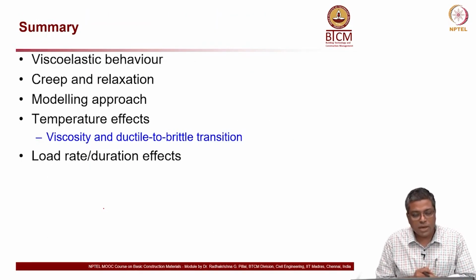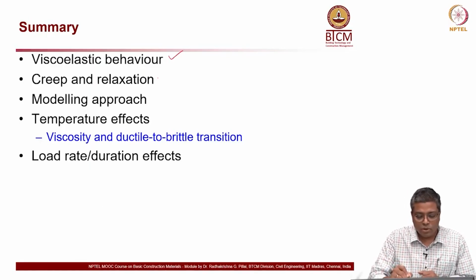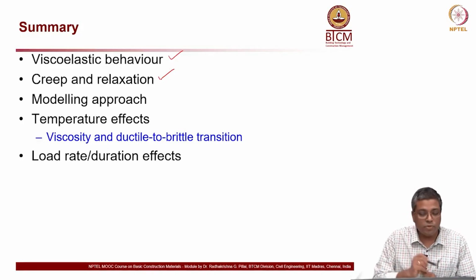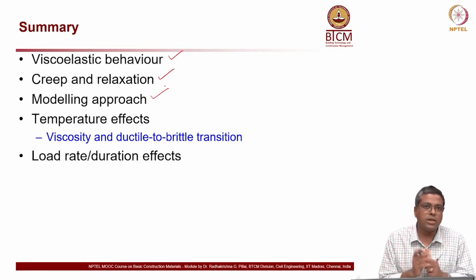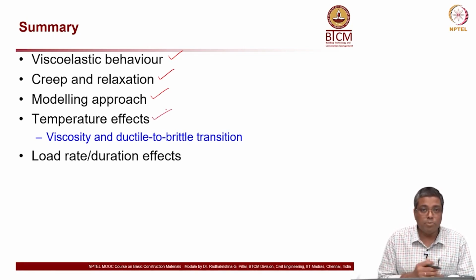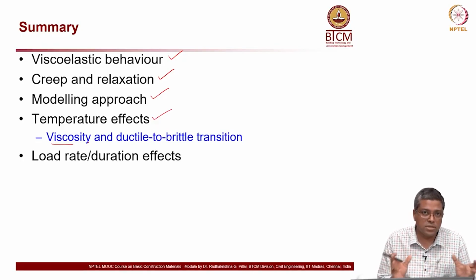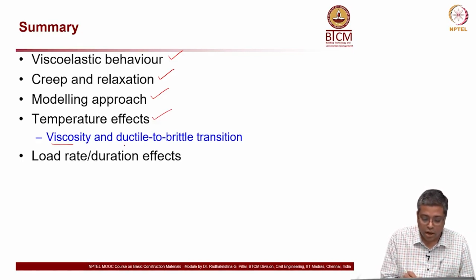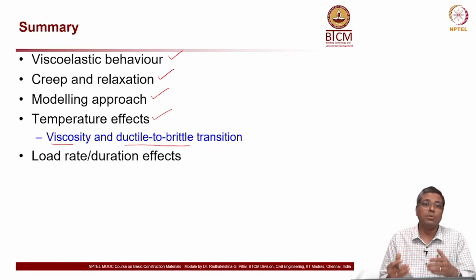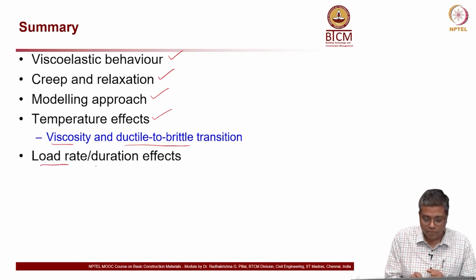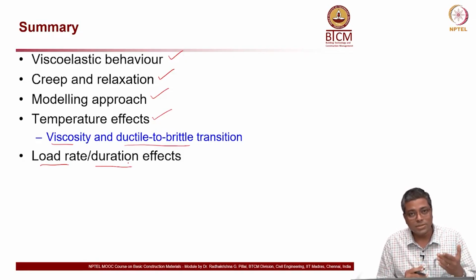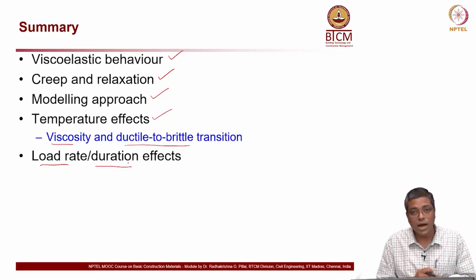Okay, so to summarize, we looked at viscoelastic behavior, we looked at creep and relaxation, very important for pre-stressing strands, the relaxation behavior, and then we also looked very briefly at how to model these viscoelastic materials. We then looked at temperature effects and at the viscosity, how viscosity of materials changes as temperature increases, and how the ductile to brittle transition happens as temperature decreases. We also talked briefly about the load rate and its duration, and how that affects the flow of materials which are used for construction. The example we used was asphalt.